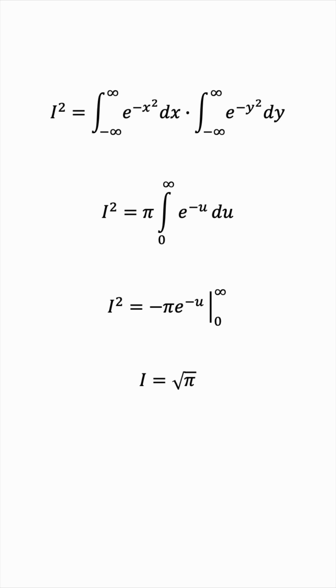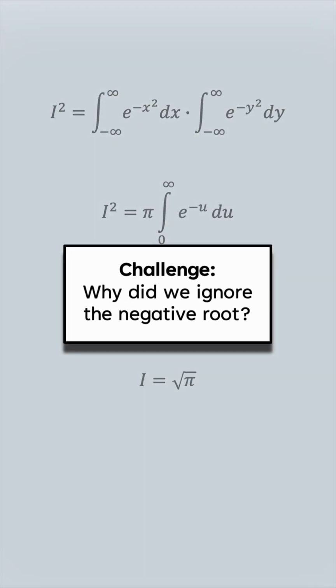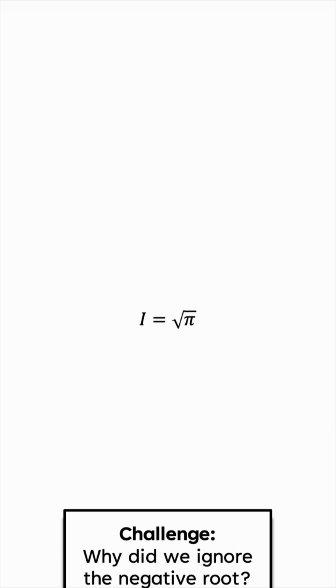And here's where the challenge question comes in. Why did we ignore the negative part of this solution? Let me know your answers in the comments down below. Now that we know that I is equal to radical pi, we're done, because remember, I is the integral we set out to solve. So there you have it.